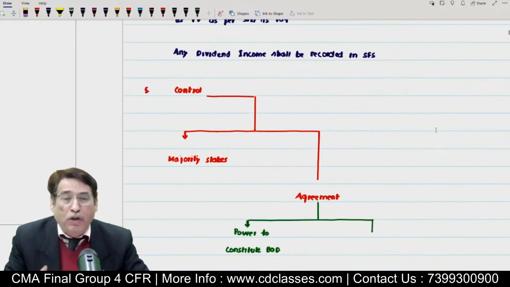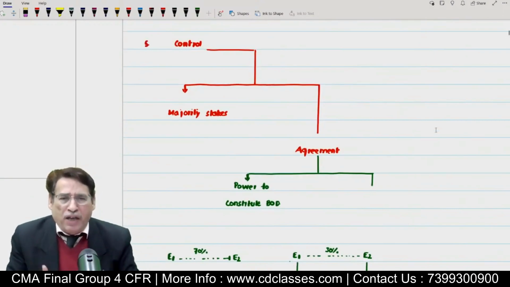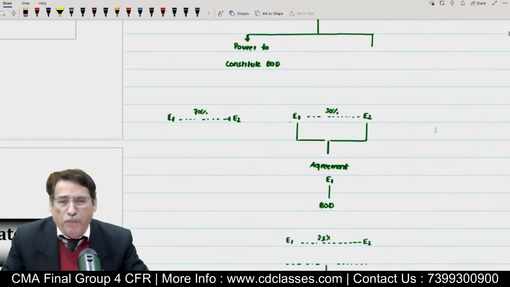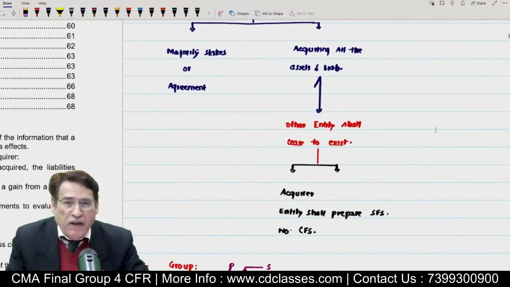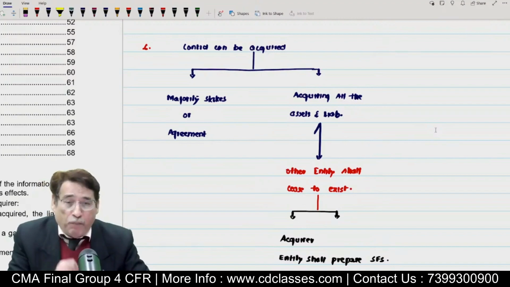Then we also took the concept of control. I told you that control can be acquired either through majority stakes or by way of agreement, where an agreement could be with respect to composition of board of directors or with respect to control of relevant activities. Then after that, I told you one very important aspect.